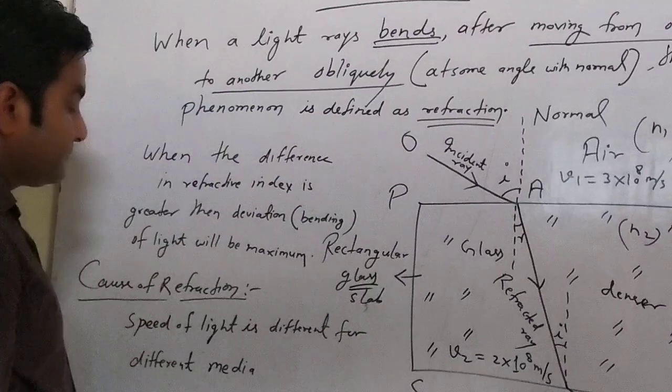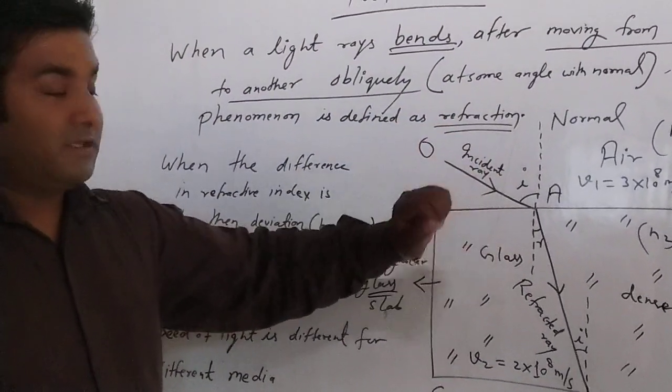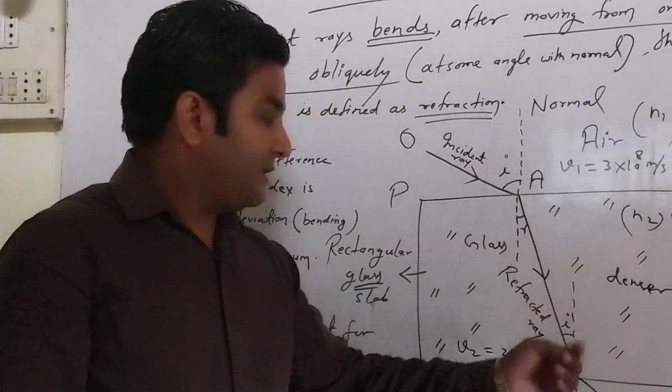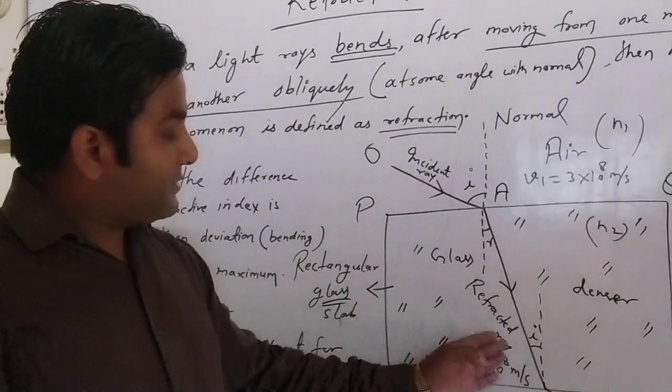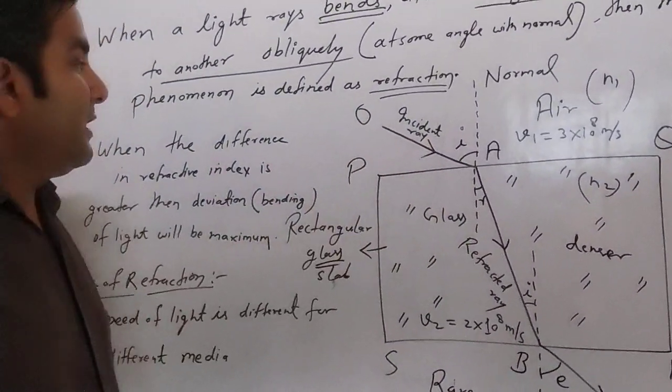Due to this, the light ray whenever it moves from one medium to another bends towards the normal or away from the normal. When coming from denser to rarer, it goes away from the normal, and when coming from rarer to denser, it goes towards the normal.